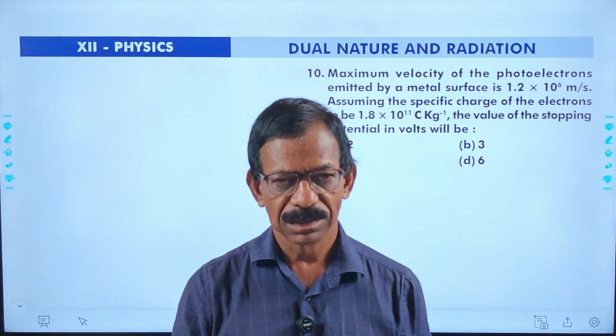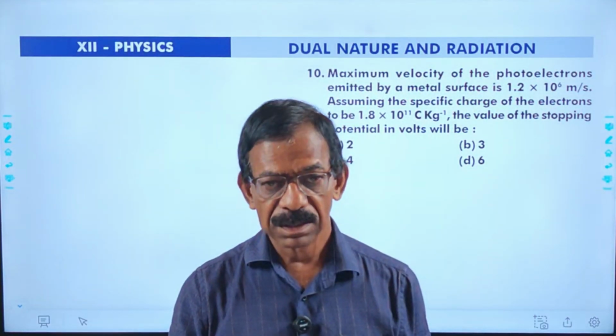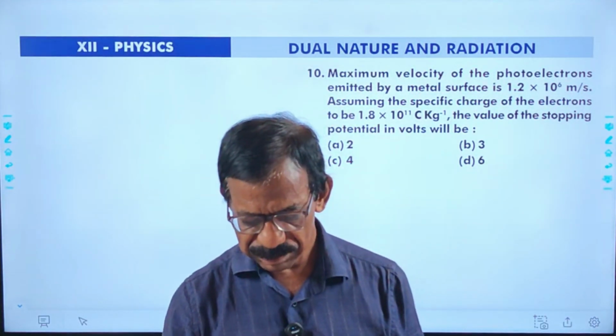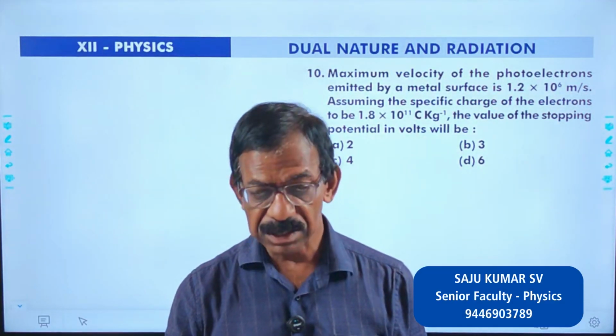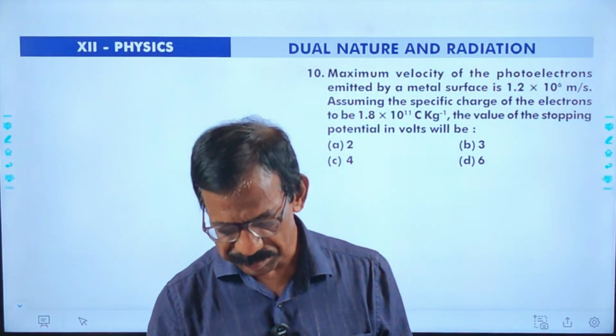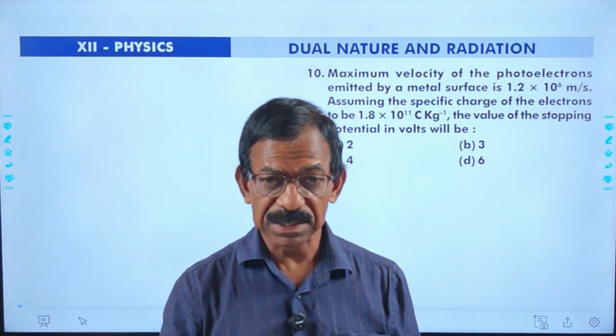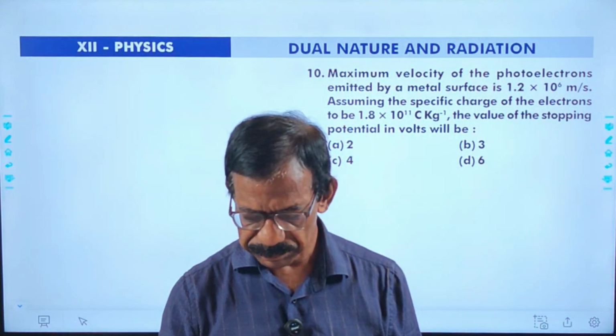Question number 10. This is the last question related to this chapter. The maximum velocity of photoelectrons emitted from a metal surface is 1.2 into 10 raised to 6 meter per second. Specific charge is given as 1.8 into 10 power 11 coulomb per kilogram.